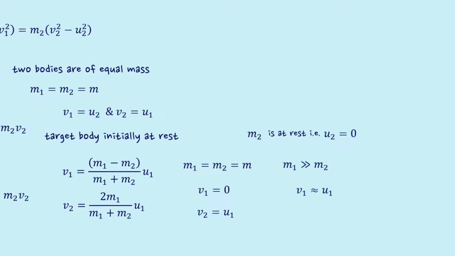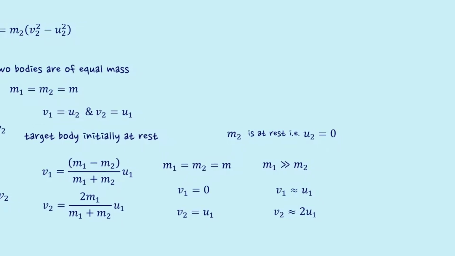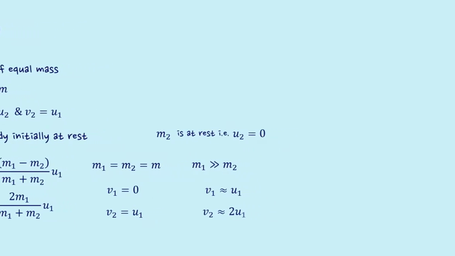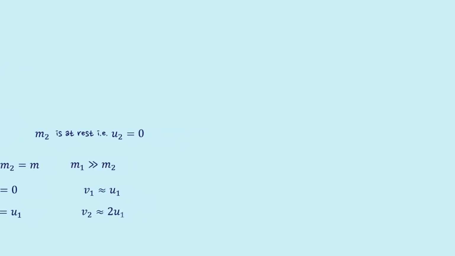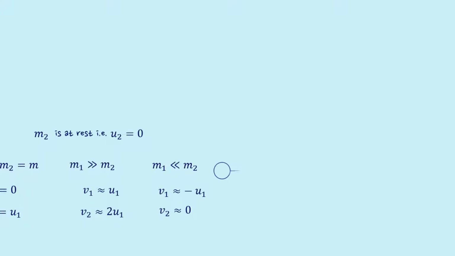Now, if m1 is massive as compared to m2, then we can see the first object will move as it is, without any substantial change. However, the stationary object will now move with twice the velocity of the striking object. Finally, if m2 is massive as compared to m1, then we should see there is no change in velocity for m2, that is, it will remain stationary, whereas the striking object will move in the opposite direction with nearly the same speed. This observation we often experience when we hit a ball against a wall.